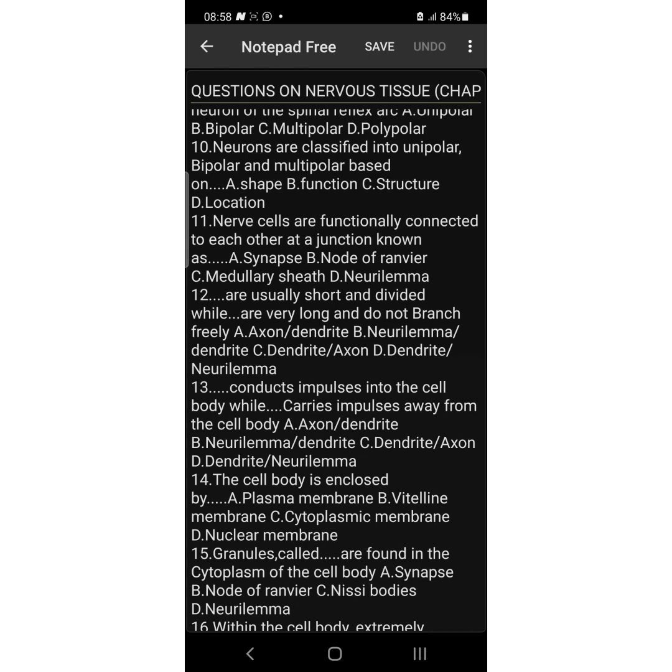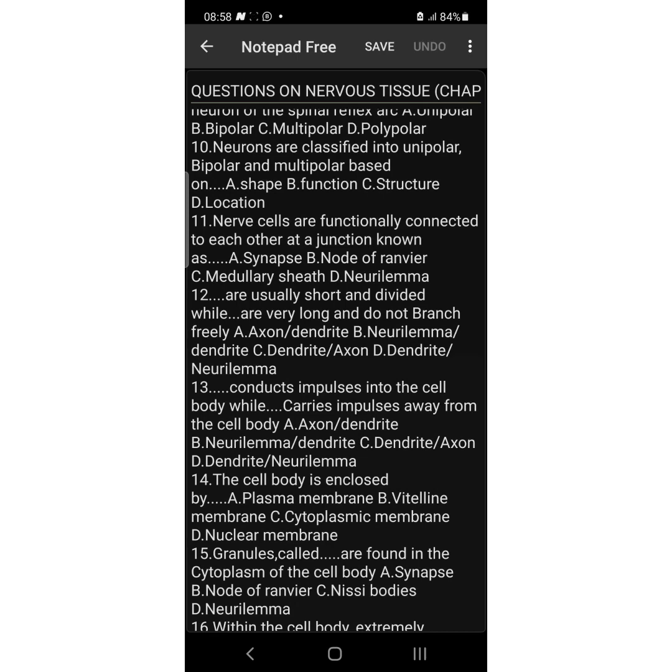Dash are usually short and divided, while dash are long and do not branch freely. Dendrites are usually short and divided, while axons are very long and do not branch. So the answer is dendrite slash axon. So the answer is what?